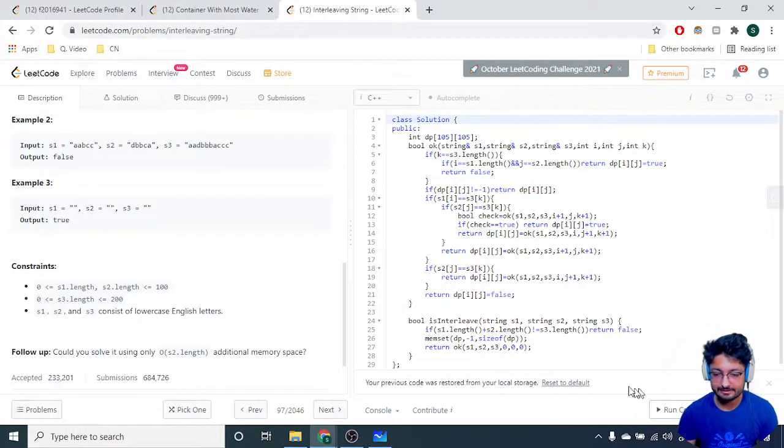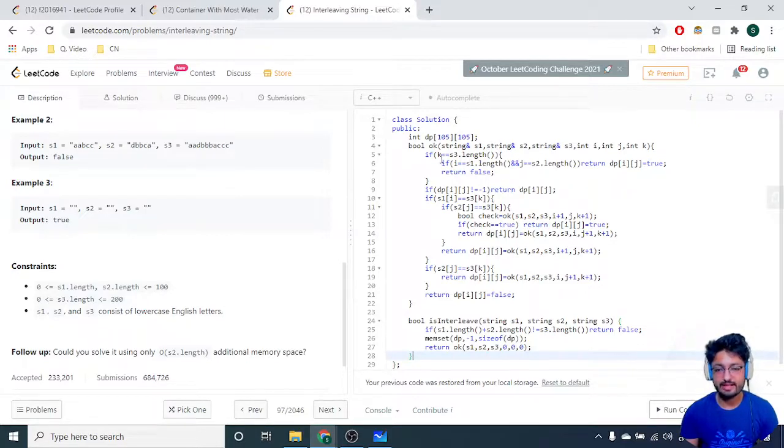So what I've done here is that, first condition, you can check that if the length of s1 plus length of s2 is not equal to the length of s3, then the answer is obviously false at this particular point. Then you can make a dp table, initialized with -1, because we have not iterated over any of the states. Then call this function with s1, s2, s3 as the strings, and 0, 0, 0, which means that there are 3 pointers, one at i, j, and k. Cool. So these are the 3 pointers for s1, s2, s3. Just pass them by reference, not by value, so that it will become very fast.